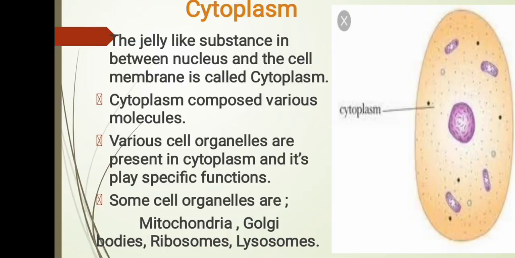Next, cytoplasm. The jelly-like substance in between the nucleus and the cell membrane is called cytoplasm.